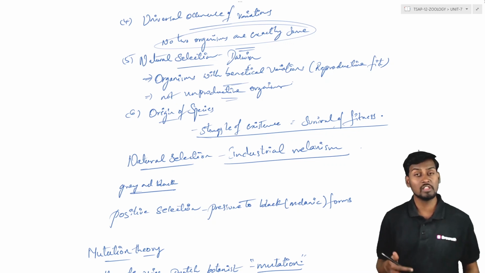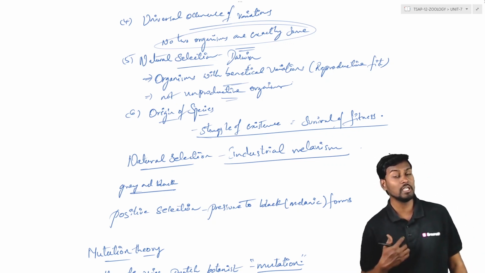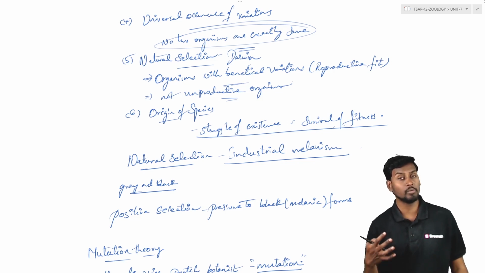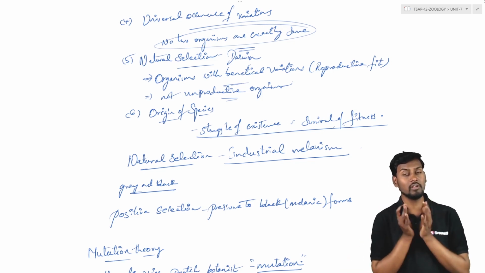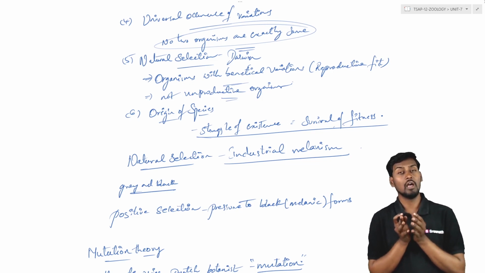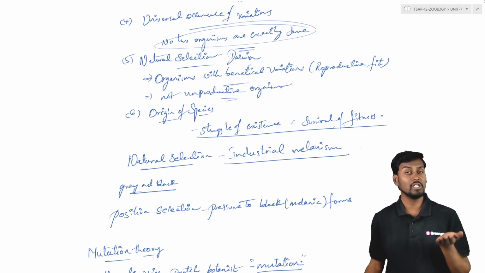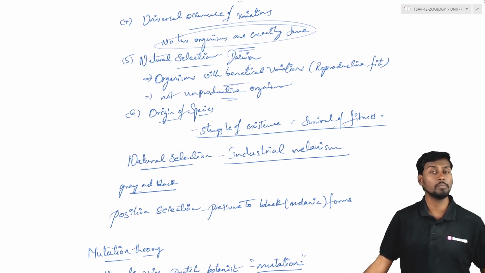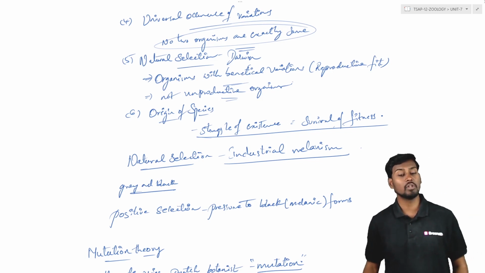If the organism is not actively reproductive, and doesn't have the tendency of giving out babies or of having positive characters, they are the ones which can be eliminated by nature. So natural selection is a major driving force which causes organisms having a beneficial variation and a reproductive part to be selected more often than the organisms which are non-beneficial and not reproductive. So this is about natural selection.